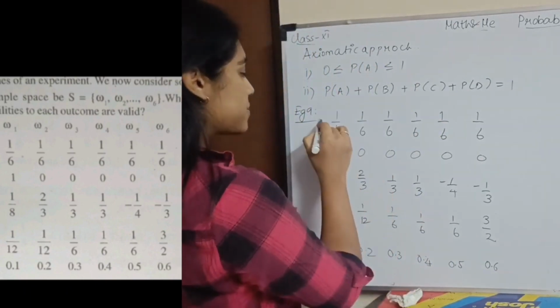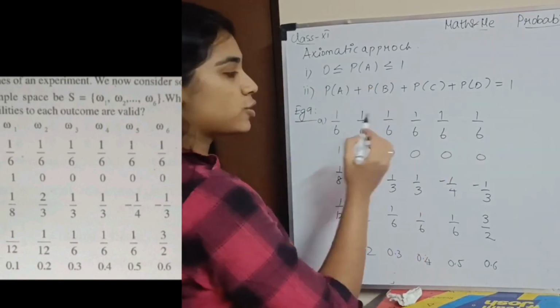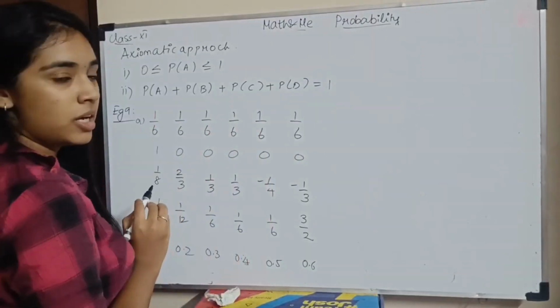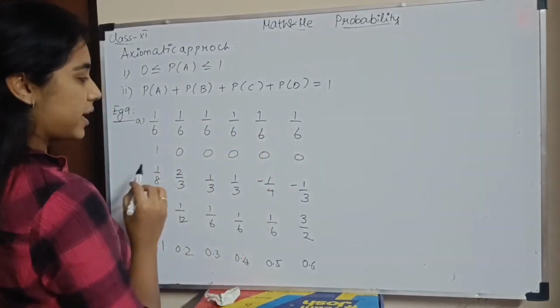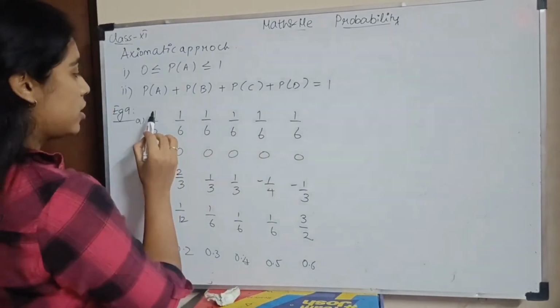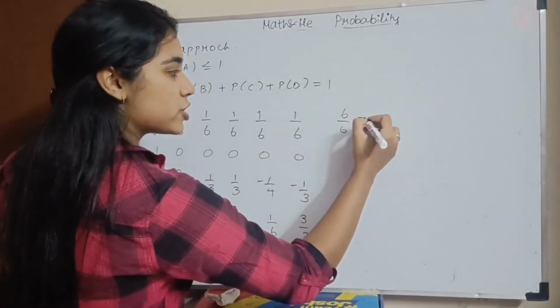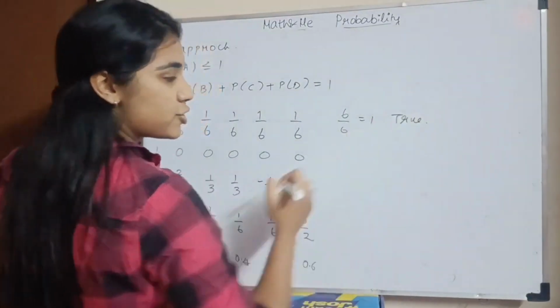Okay? So, this is subsection A. You see that all the probabilities are between 0 and 1. So, the first condition is satisfied. Second condition என்ன? The sum of all probabilities should be 1. So, இந்த இடத்துல 1, 1 by 6 plus 1 by 6. இது எல்லாத்தையும் add பண்ணா what will I have? I have a common denominator. 1 plus 1 plus 1 plus 1 plus 1 plus 1, 6 times add பண்ணா you'll get 6 by 6, which is 1. So, the sum of all probabilities is 1. So, the first case is true.